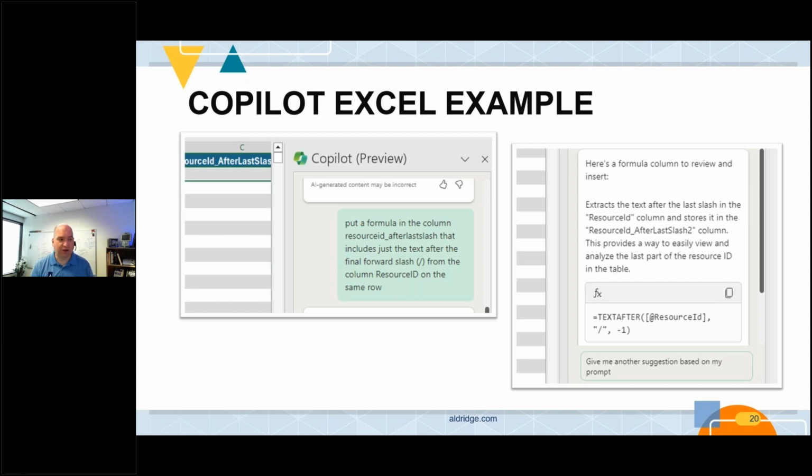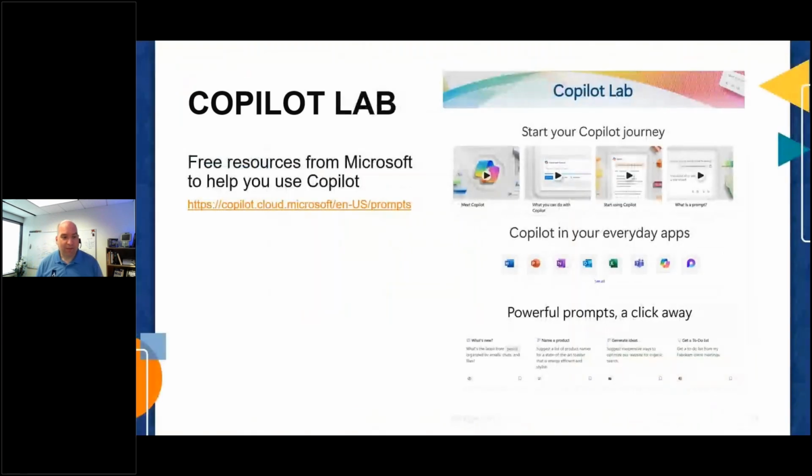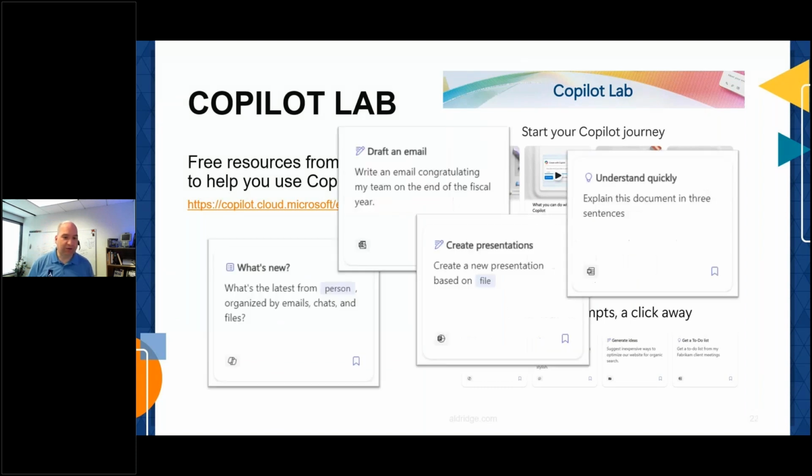When you're interested in what Copilot can actually do for you, Microsoft has actually put this public, you can actually access this right now, copilot.cloud.microsoft/in-us/prompts. Copilot keeps a running tally of, hey, these are cool things that we are seeing people use Copilot for that we have seen new skills developed. There's nothing in here that has private data or private information. This is aggregated information, but you'll see things like, hey, Copilot can now do these things.